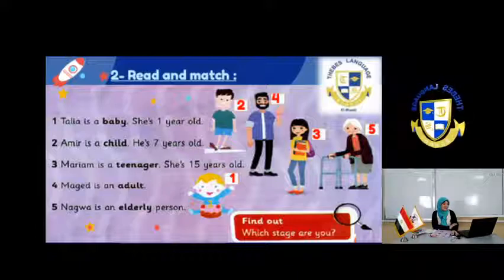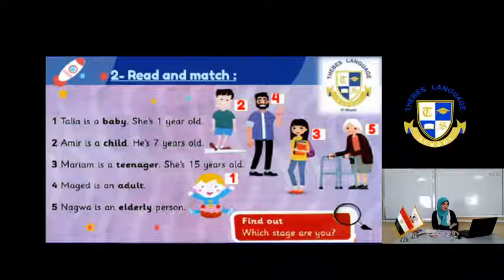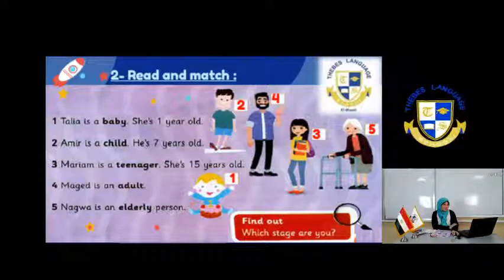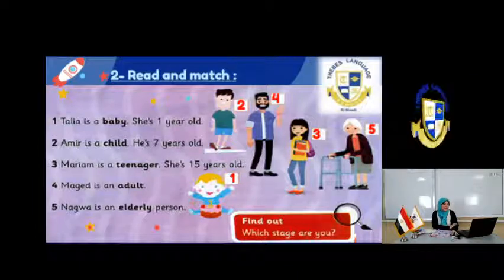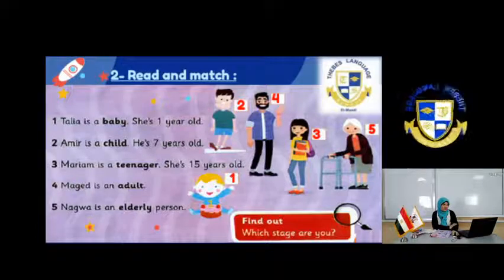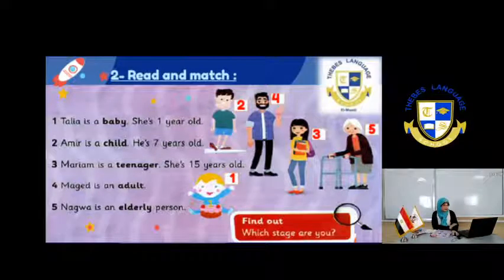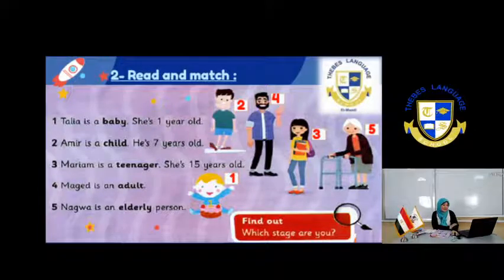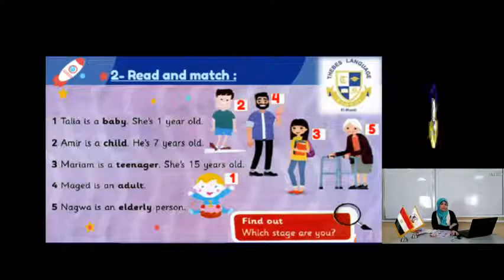Maryam is a teenager. She's holding books, wearing a bag. She is 15 years old. Number 3. Number 4, Magid is an adult. We can see Magid. He's an adult person. We are going to write number 4 beside Magid. Nagwa is an elderly person. She looks like a grandma. This is number 5.